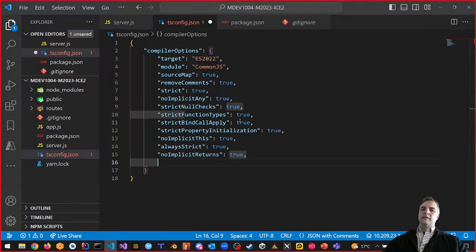What's the difference between strict and always strict? Strict means that it's strict within the module. Always strict means it's strict everywhere, right? So outside of it, in the global namespace. Okay?